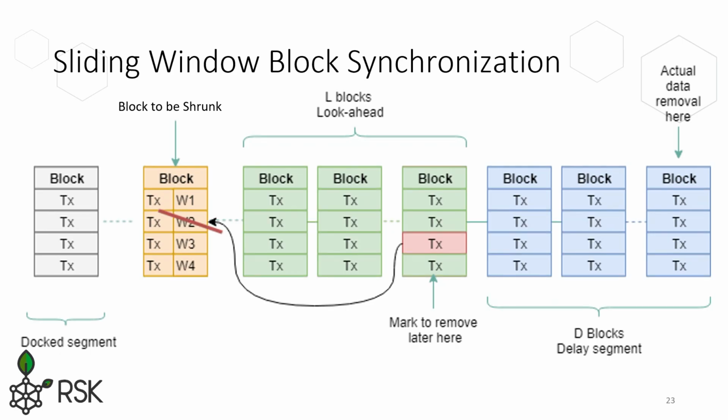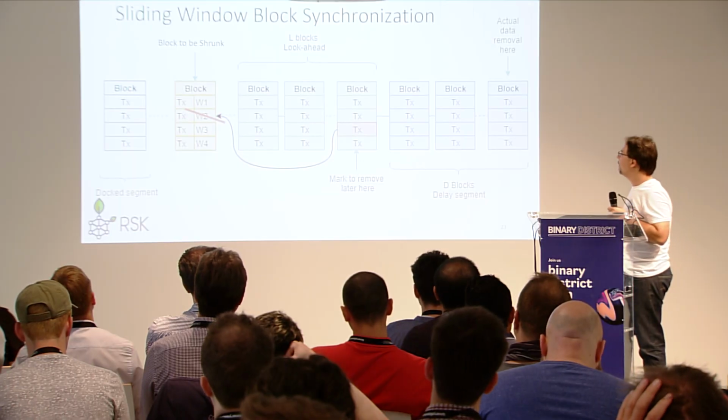Regarding the block synchronization, the idea is very simple. We have some block that we are analyzing to be shrunk, to be compressed. In this case, we are taking away the witness part of a transaction, the signature part of the transaction, and there is a look-ahead window where we expect to receive a proof that this information can go away, okay?